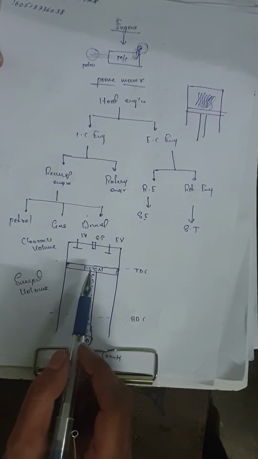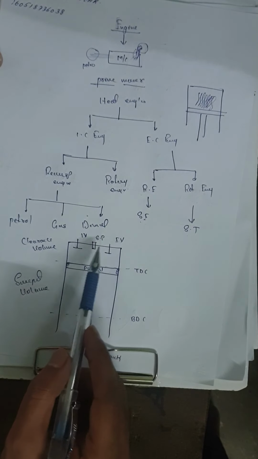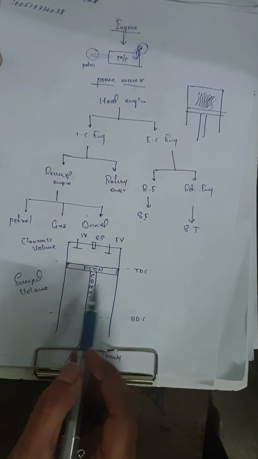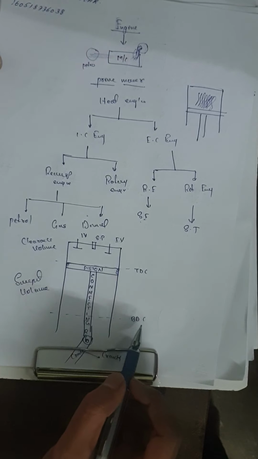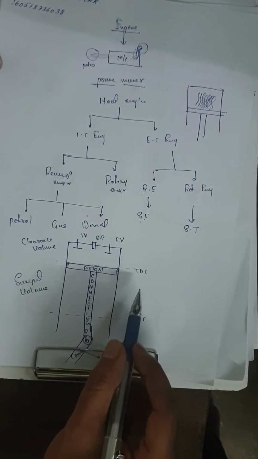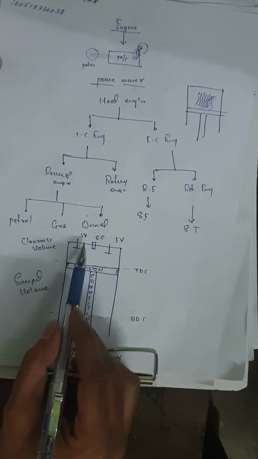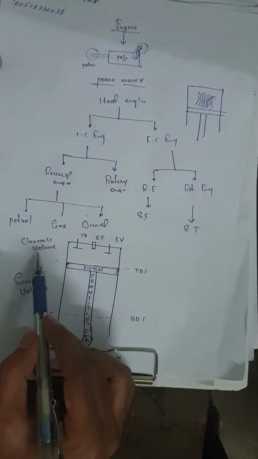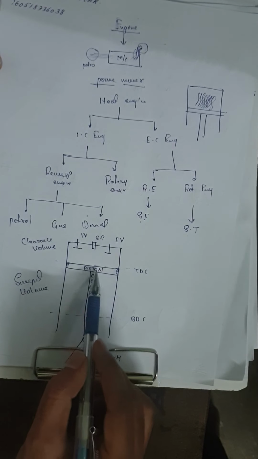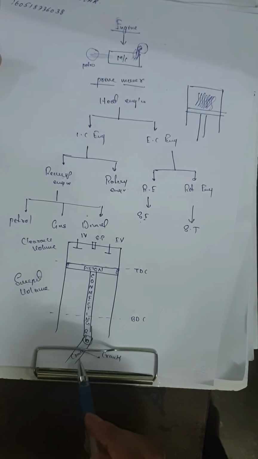Now let's take the example of a cylinder. This is the inlet valve, this is the exhaust valve, this is the spark plug, and this is the piston. TDC stands for top dead center, BDC stands for bottom dead center. The area between TDC and BDC is known as swept volume, and the area between the head of the cylinder and the top dead center is known as clearance volume. This is the piston, you can see these are the rings, this is the connecting rod, and this is the crankshaft. The crankshaft rotates 360 degrees.